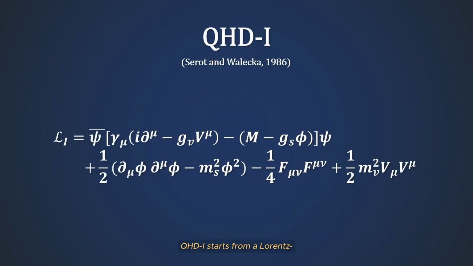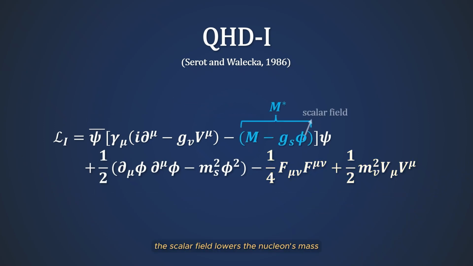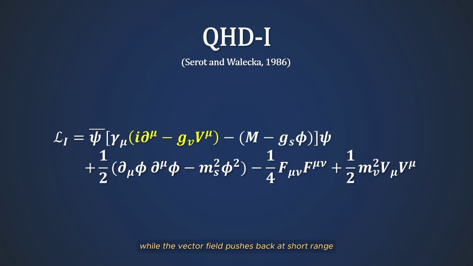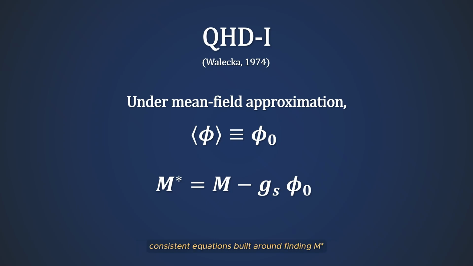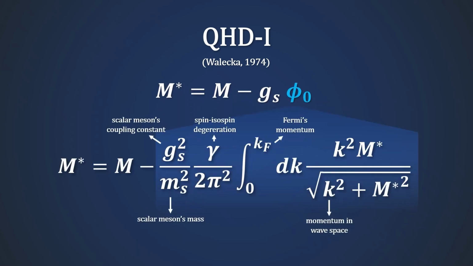QHD-I starts from a Lorentz invariant Lagrangian where nucleons exchange a scalar meson for attraction and a vector meson for repulsion. The scalar field lowers the nucleon's mass to an effective mass m star, while the vector field pushes back at short range. In mean field approximation, the whole many-body problem boils down to self-consistent equations built around finding m star.